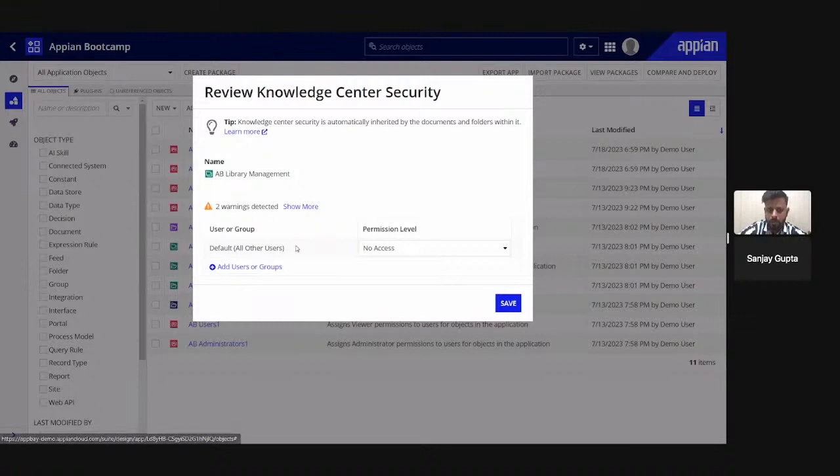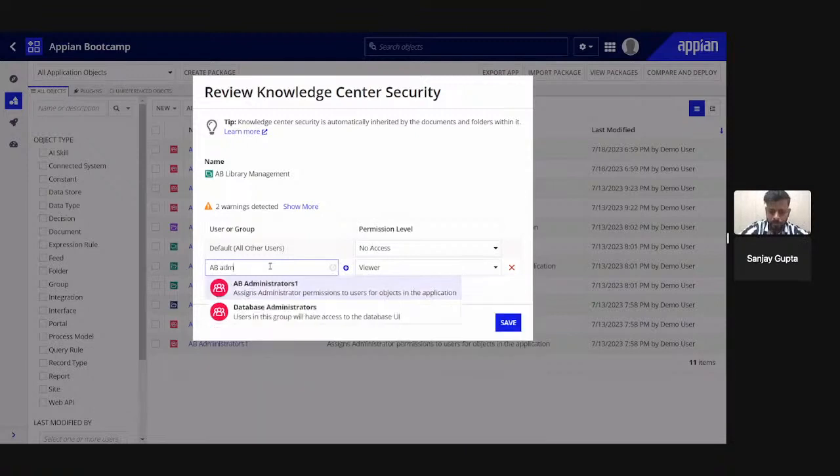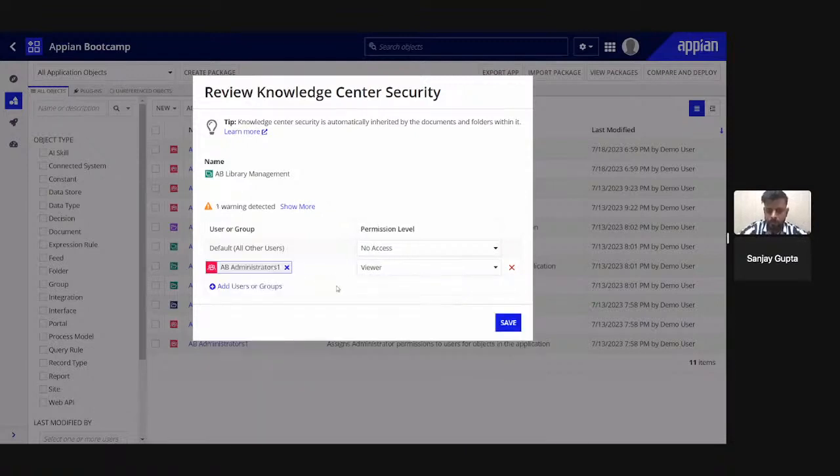So now we take default as no access, and then we add groups. Suppose I will add a group as administrator.